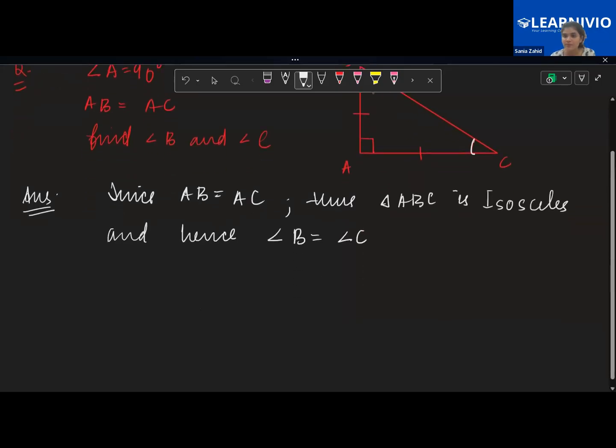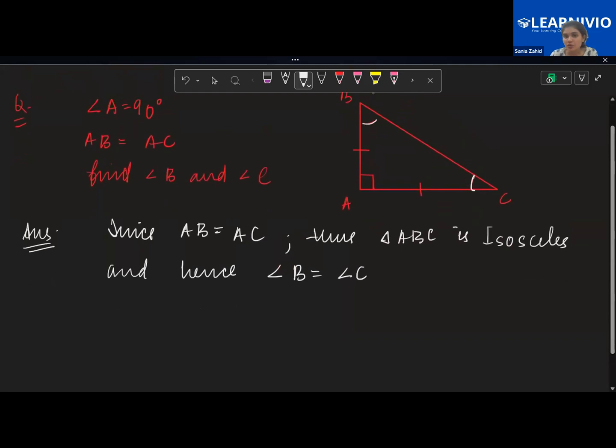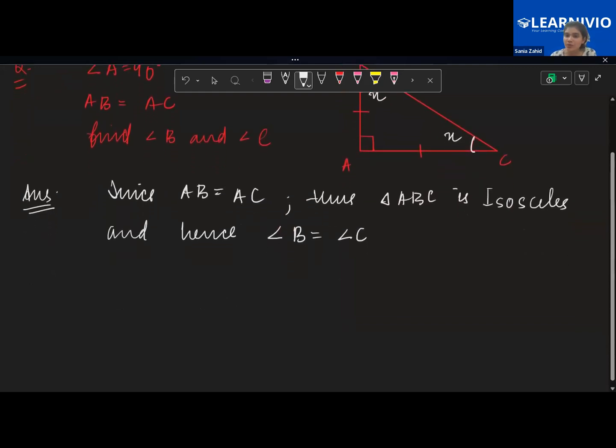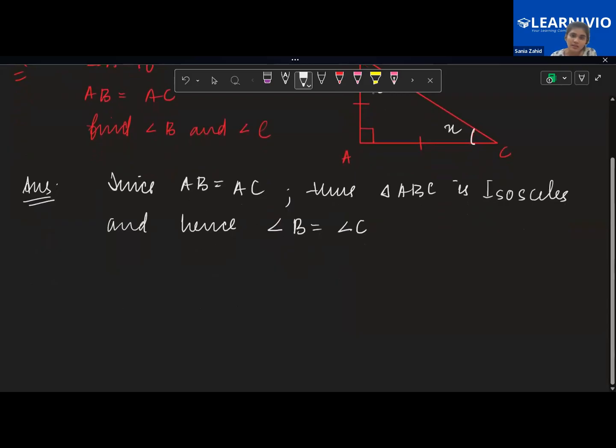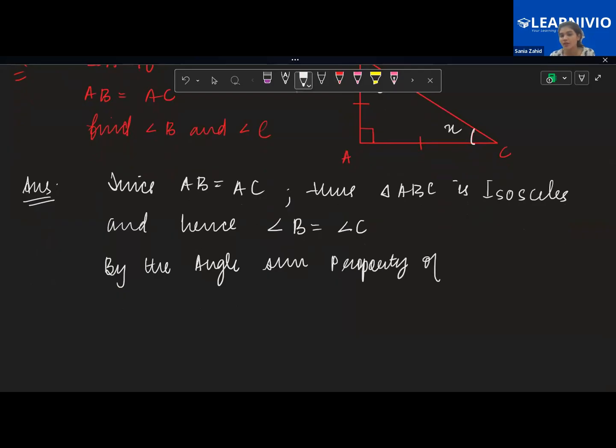Okay. So, let's suppose this is angle X, this is also X. Now can I apply directly the angle sum property for a triangle? So I can say X plus X plus angle A. No. First we will write down a line like this: by the angle sum property of a triangle.